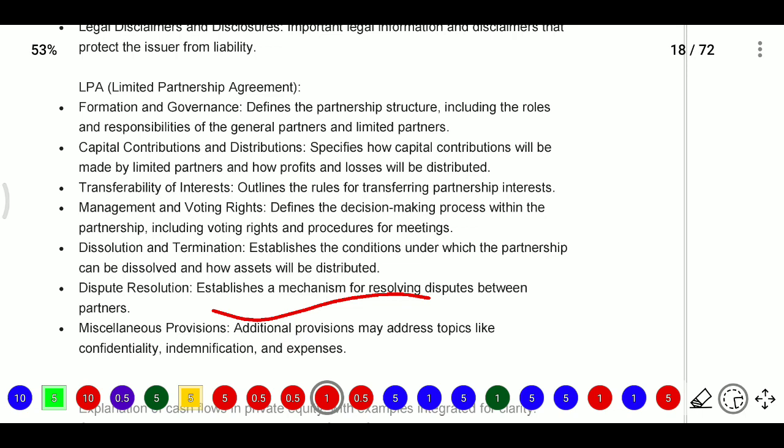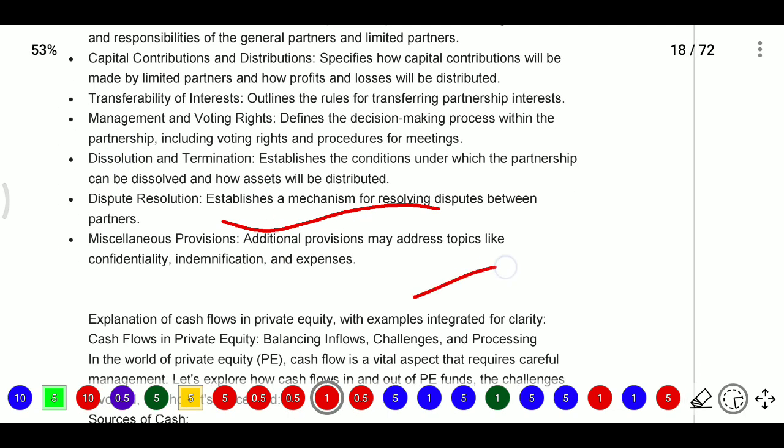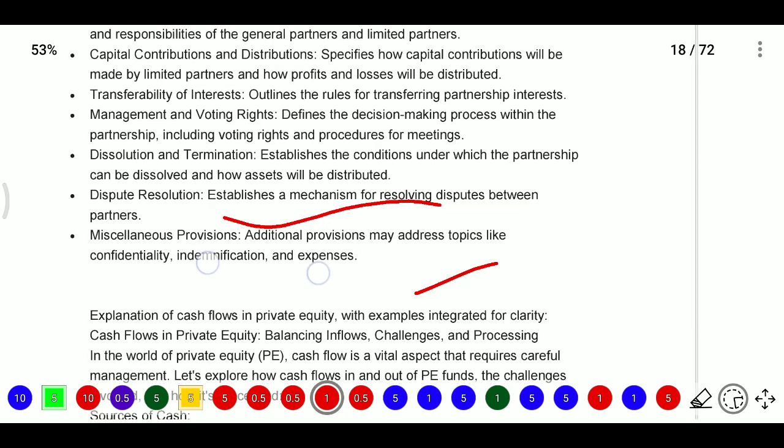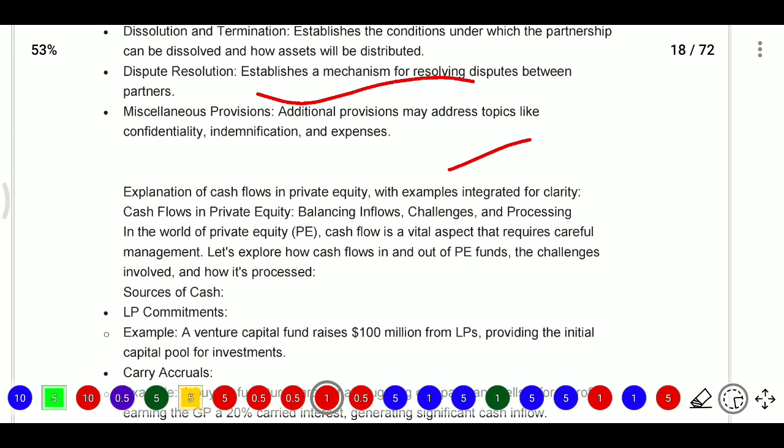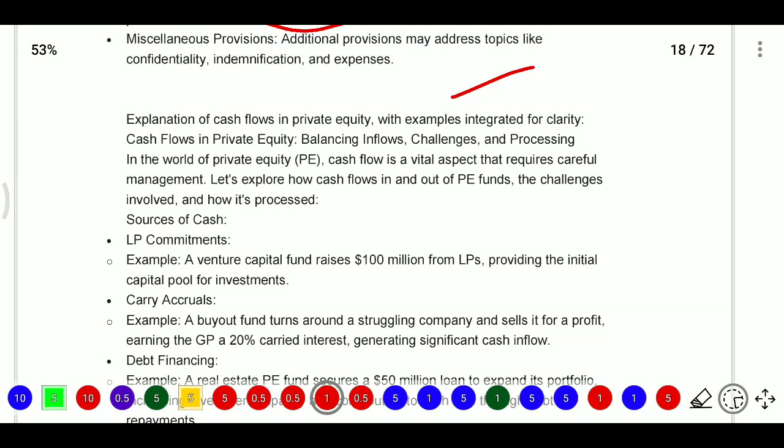So miscellaneous provisions will be there, where additional provisions may address topics like confidentiality, indemnification and expenses. This is the main case. And sources of cash: we have seen the sources will be there now. From sources, first is LP commitment. Here we are providing some examples.